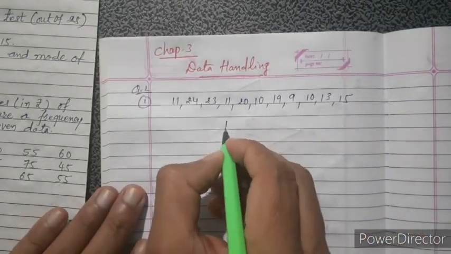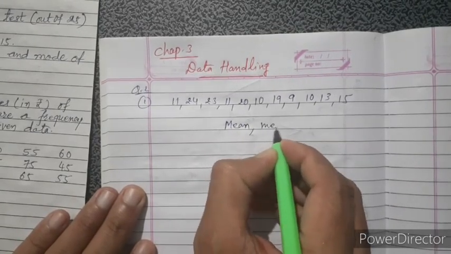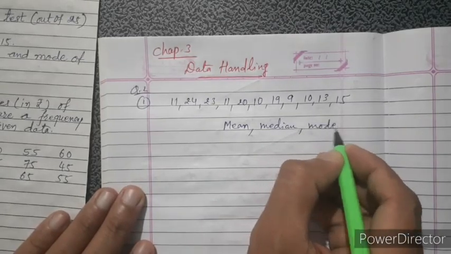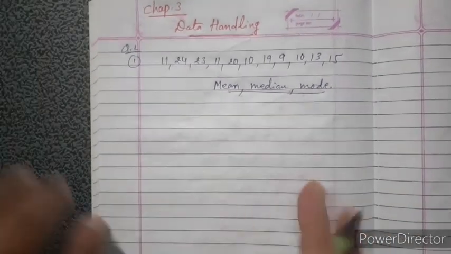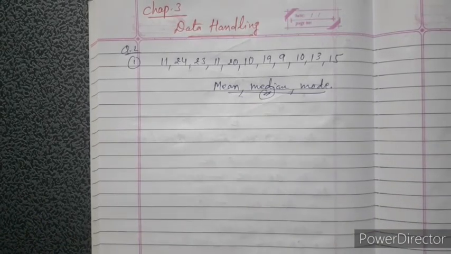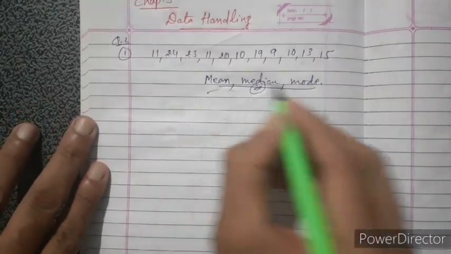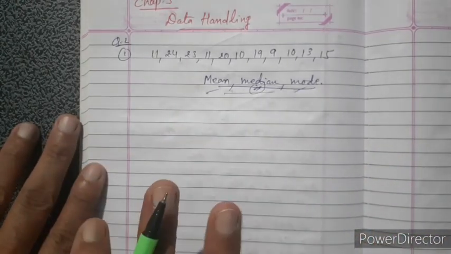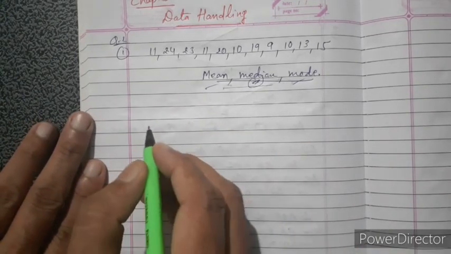And you just find mean, median and mode. When the median is there, it is compulsory to arrange into increasing or decreasing order. So before finding mean or mode, we arrange them into increasing order.